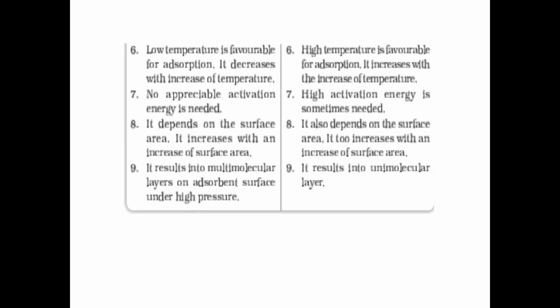In physisorption, low temperature is favorable for adsorption; it decreases with increase of temperature. But in chemisorption, high temperature is favorable for adsorption; it increases with the increase of temperature.